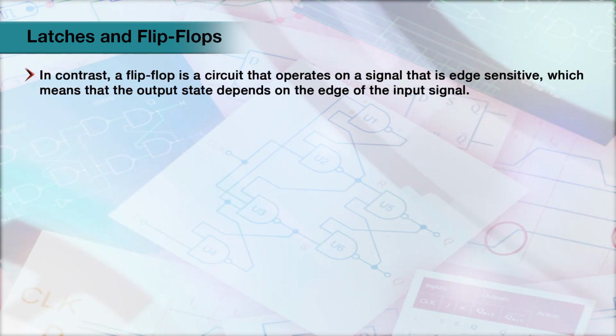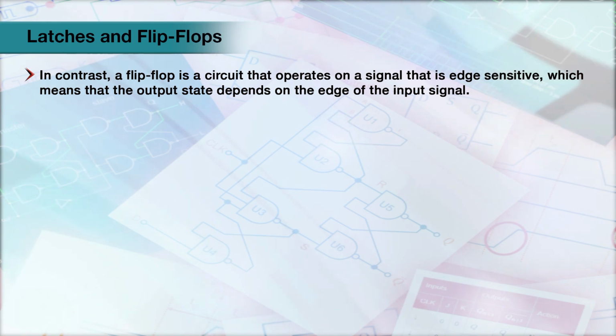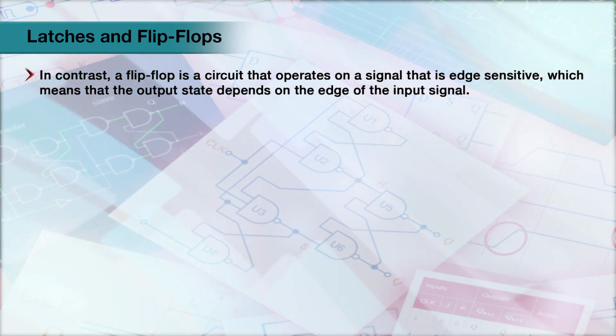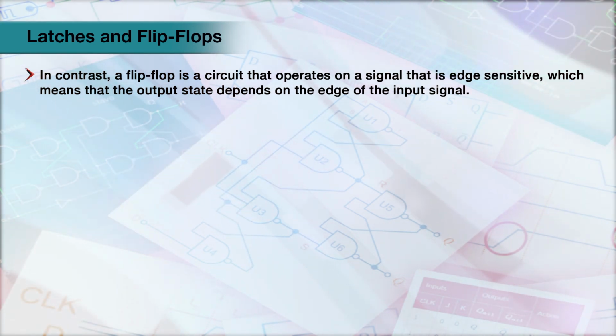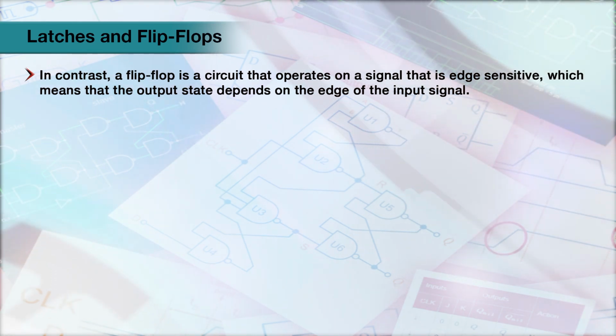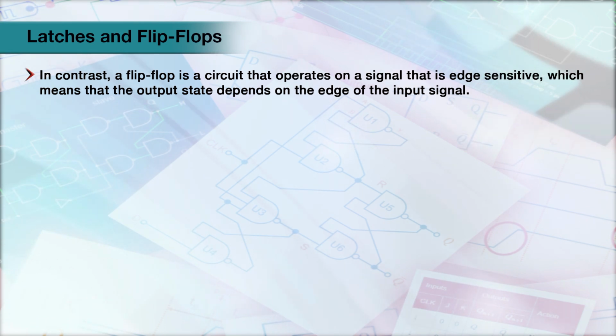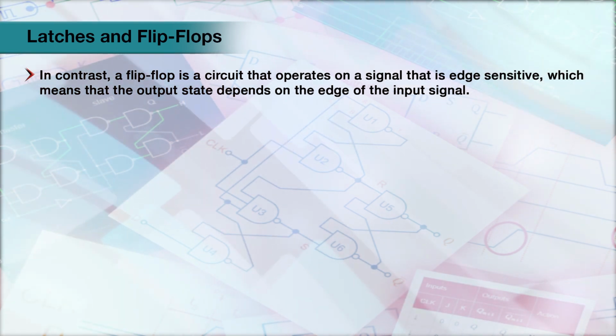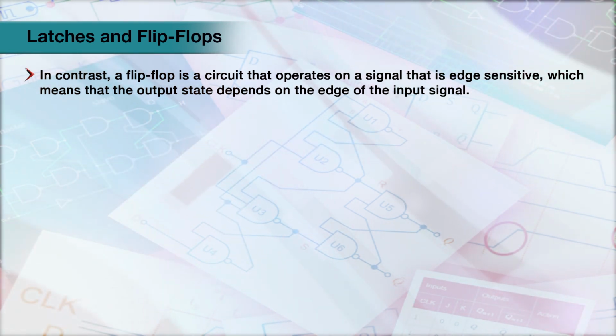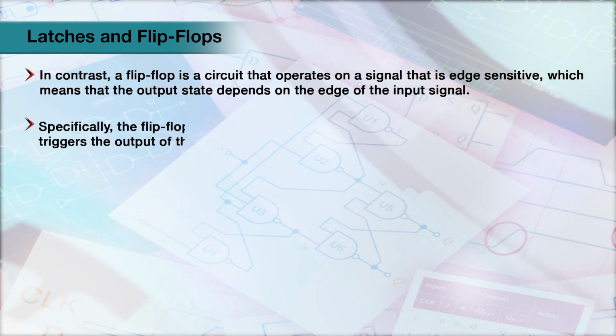In contrast, a flip flop is a circuit that operates on a signal that is edge sensitive, which means the output state depends on the edge of the input signal.